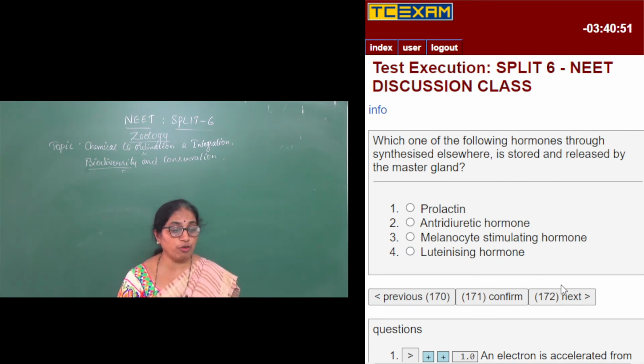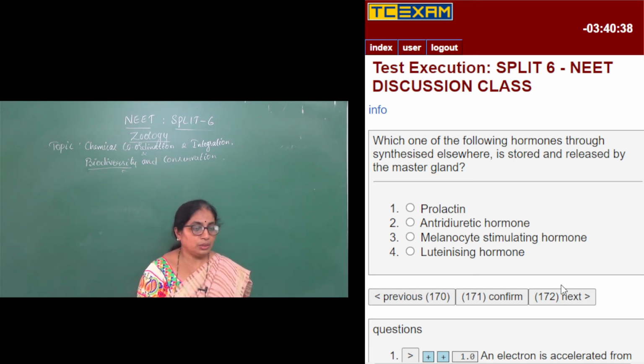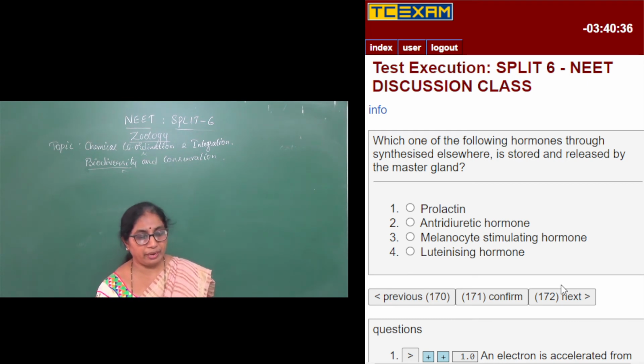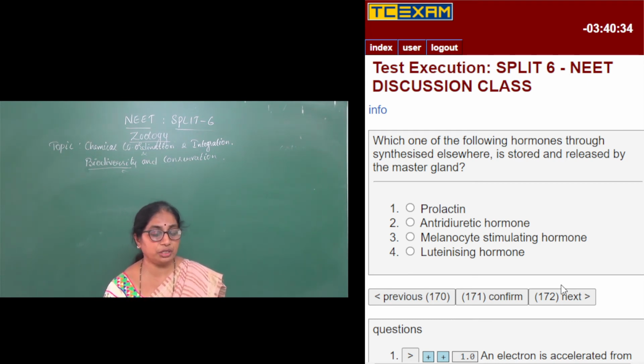Which one of the following hormones, though synthesized elsewhere, is stored and released by the master gland? So master gland is the pituitary gland.